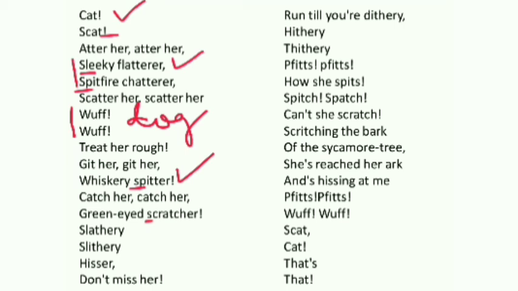She's afraid of these dogs. See how she spits, how she is showing her anger, because she made the sound. Spit, spatch, go kill her, tear her apart. Screeching the bark. Screeching means scratch, though it is used here to produce the rhyming sound, because the word spit is used. So here the word screech is used. Screeching the bark of the sycamore tree.